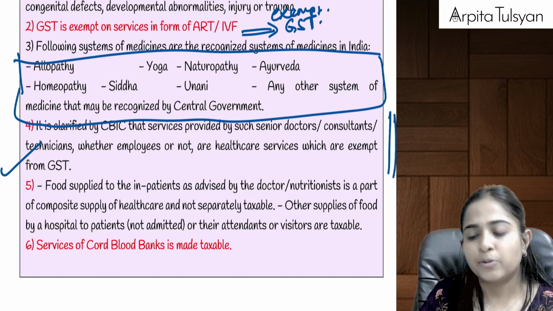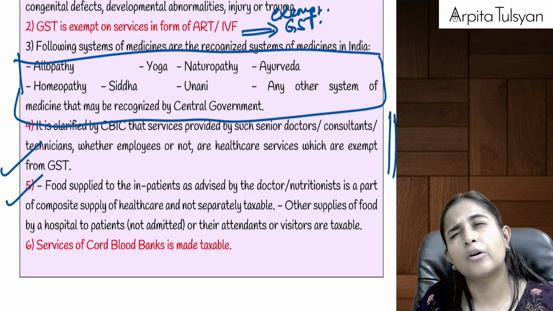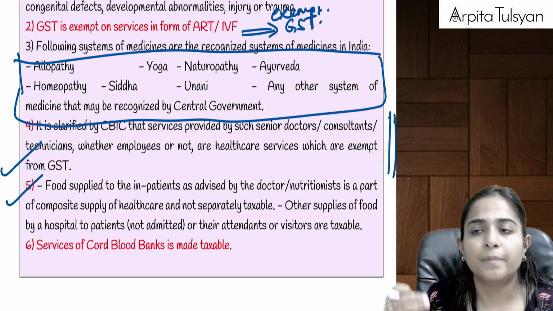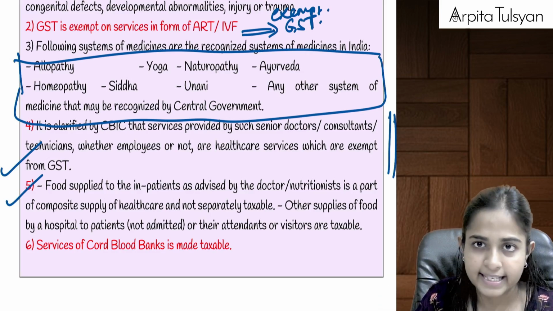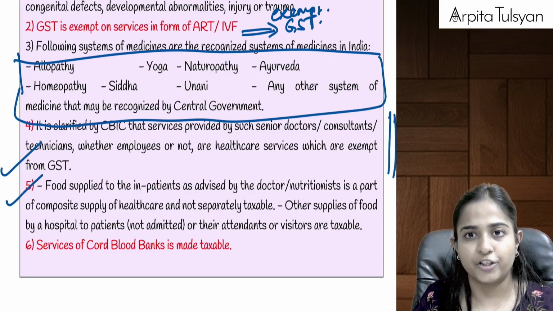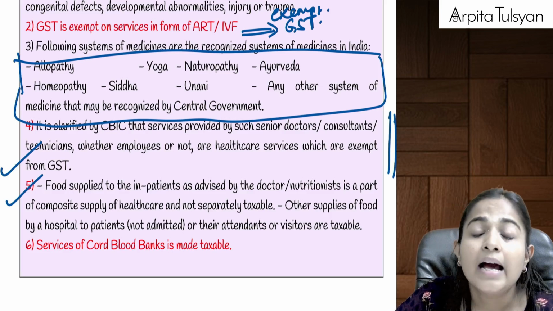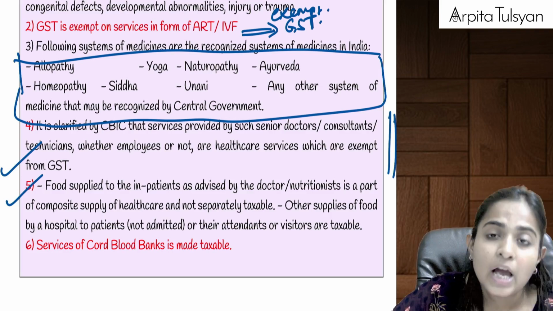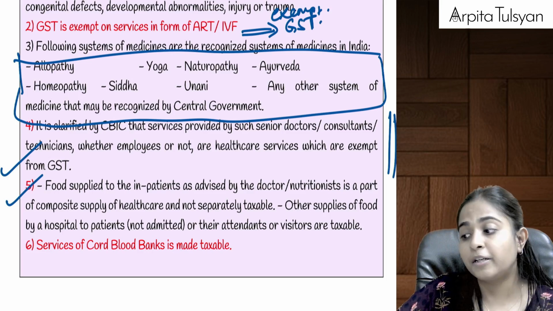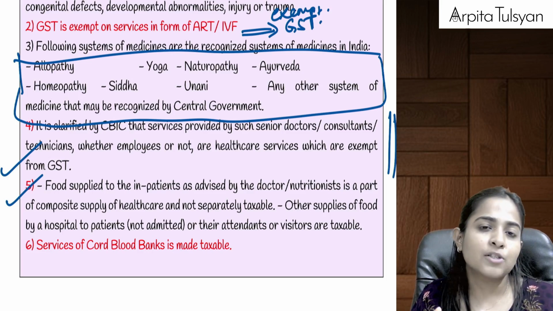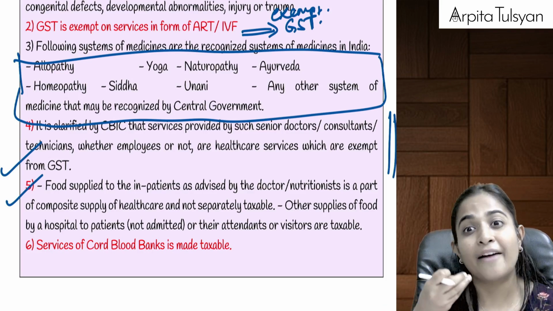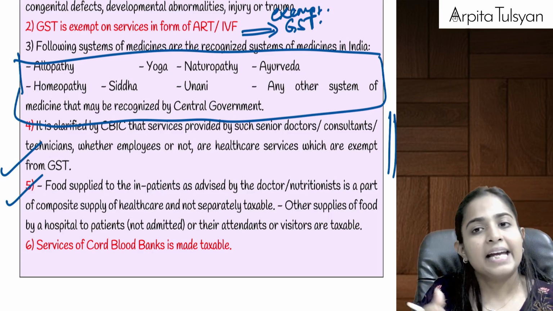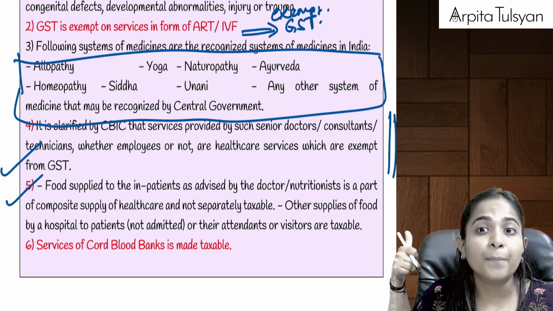Then the next point we had already done when we were doing composite supply and mixed supply, section number 8. If the hospital is providing us healthcare services, that is totally exempt from GST. And if we are inpatients, that is, if we are admitted in the hospital, then many of the hospitals say that you will have to take the food from the hospital itself. So the hospital provides that food also. But that does not mean that we have got admitted in the hospital only for having food. So can we say food supplied along with healthcare services is a composite supply? If it is a composite supply, it will be taxable at the rate of the principal supply.